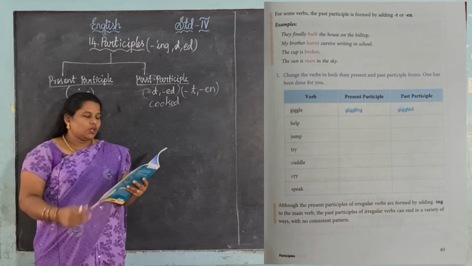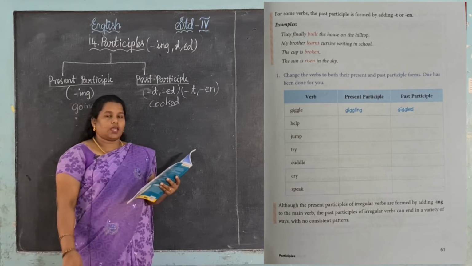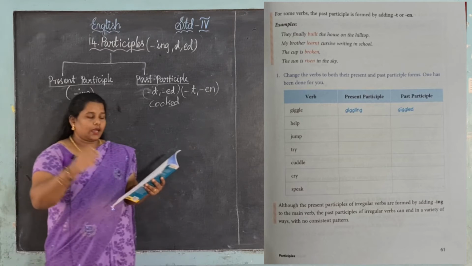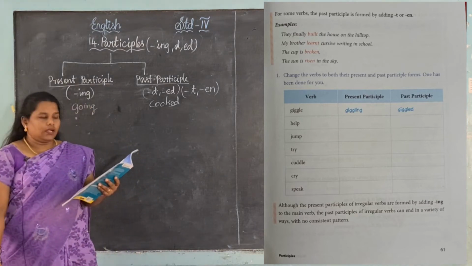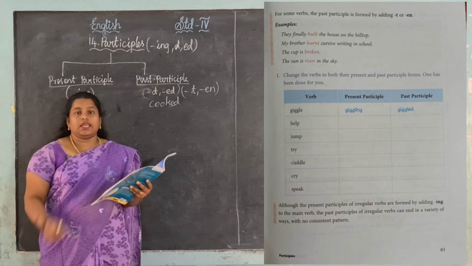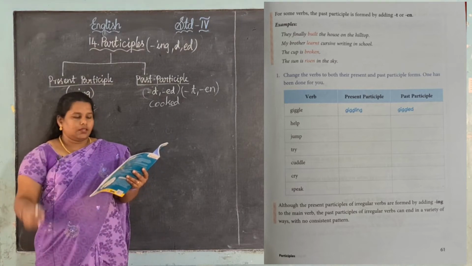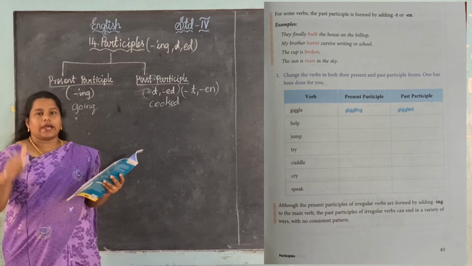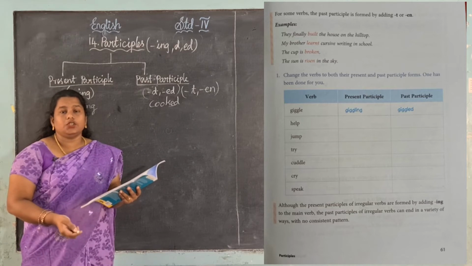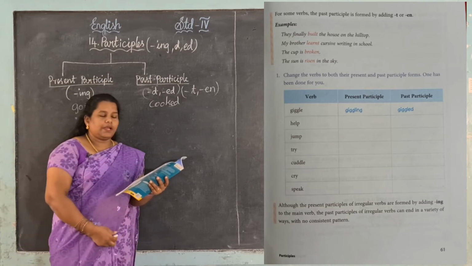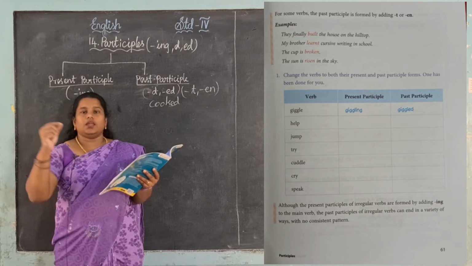Change the verbs to both their present and past participle forms. Okay, we want to change into present and past participle forms. See, first one, giggle. Already there, giggling. See, if we want to strike out the e, then we want to add ing. Then giggled, just we want to add d. Yes, next one, help. How can we change it into present participle and past participle? Yes, helping, helped. Yes, ing, ed.